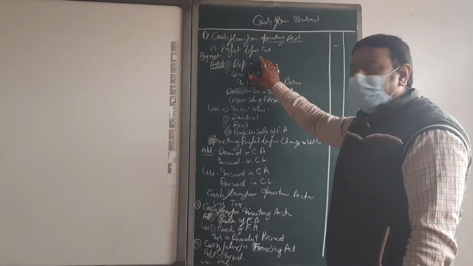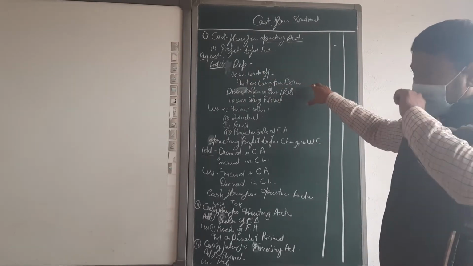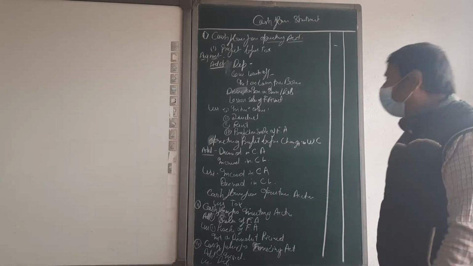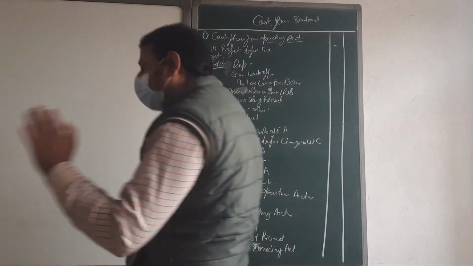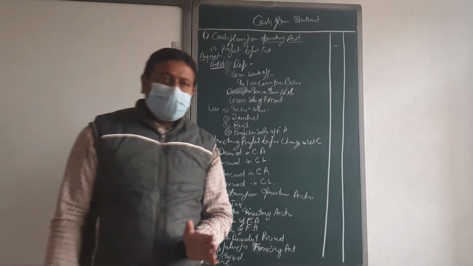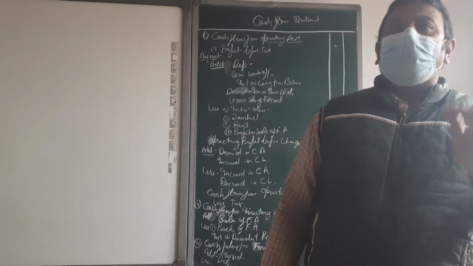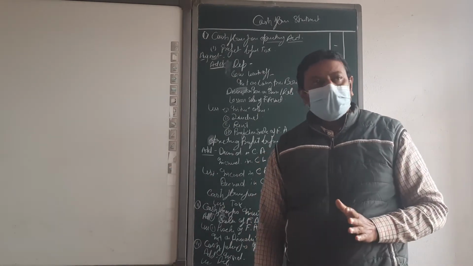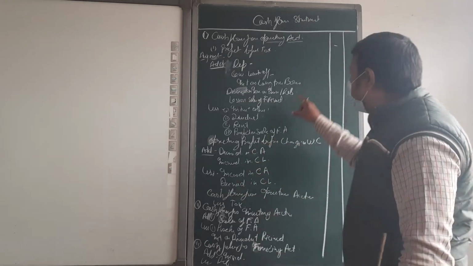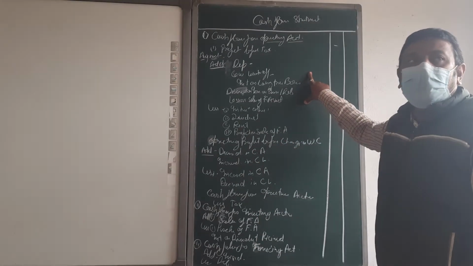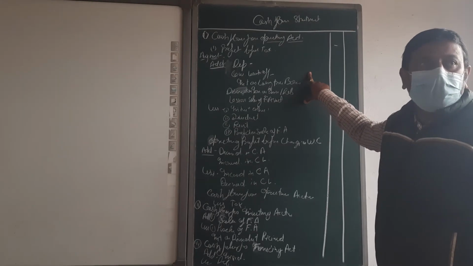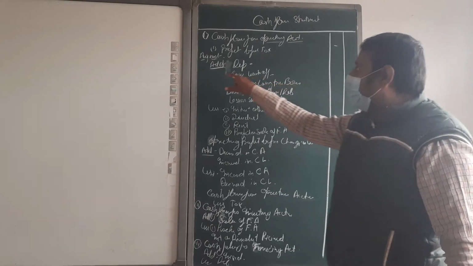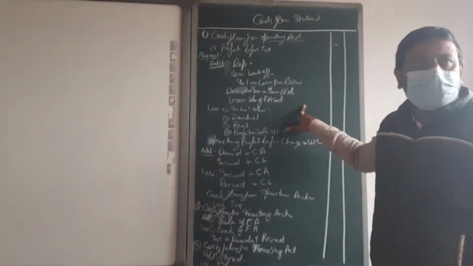Depreciation, goodwill written off, interest on long-term loan, discount on issue of shares, and any type of loss by theft or by fire, or sale of old assets, will be shown, because these all come under non-operating expenses. Okay, beta?